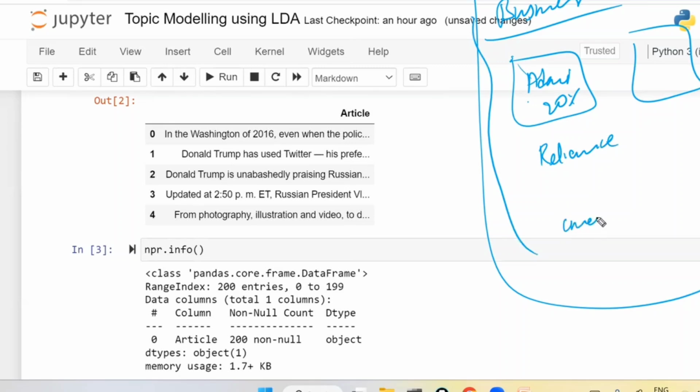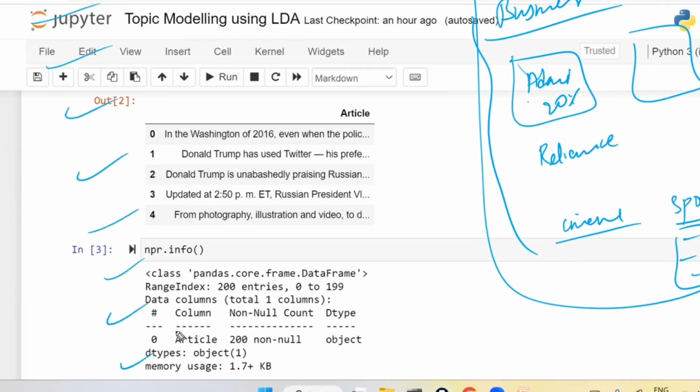Similarly, related to cinema and movies, for example, 'Salar movie dialogue has been leaked', that we are going to see in the headings. The Salar movie dialogue was leaked and it is trending on Instagram or YouTube. And we have sports; all the sports-related things are in the same area. Now, we have multiple articles in the newspaper, out of which some belong to sports, some to business, and some to movies.